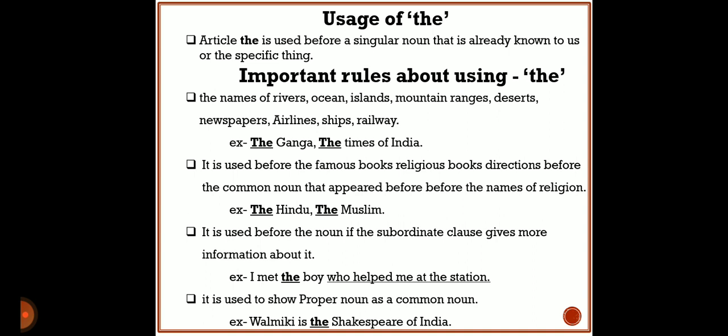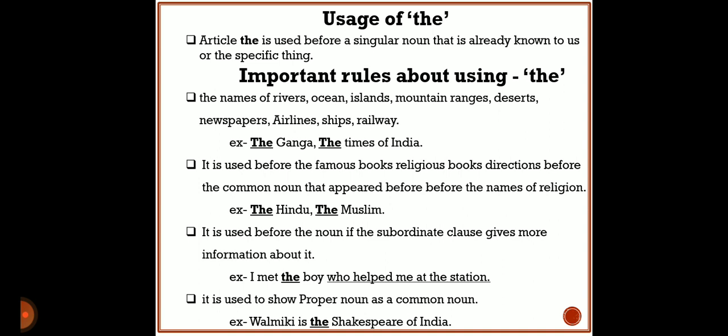Ganga river is here definitely only one kind of river in this world. No other Ganga is there, only one Ganga is there, so we have to take 'the' before Ganga. And whenever you mention the name of any newspaper, that name will be preceded by the article 'the'. Here that example is given, the Times of India. It is the name of an English newspaper that you know quite well.